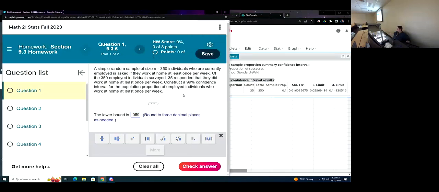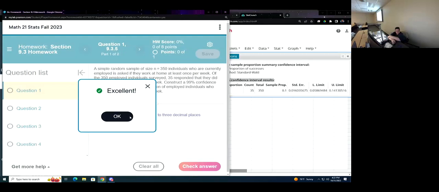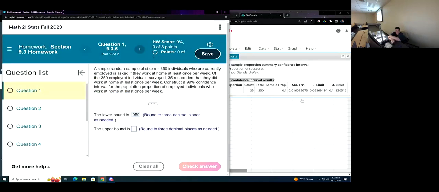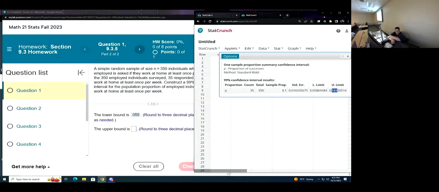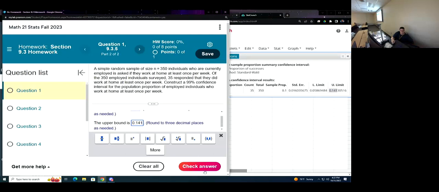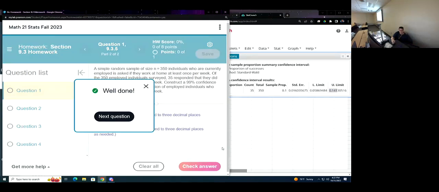I'd rather you absorb it and try to see how StatCrunch works rather than trying to mad dash or write down notes. And the upper bound, I have 0.141, and I don't need to round on that one. That's it. That was easy.